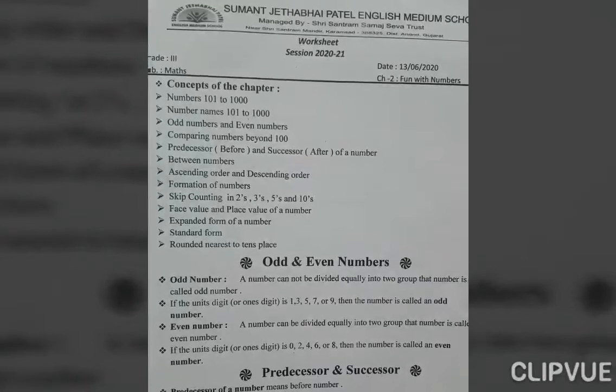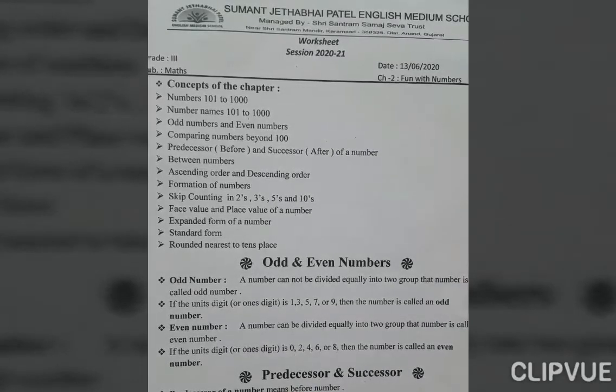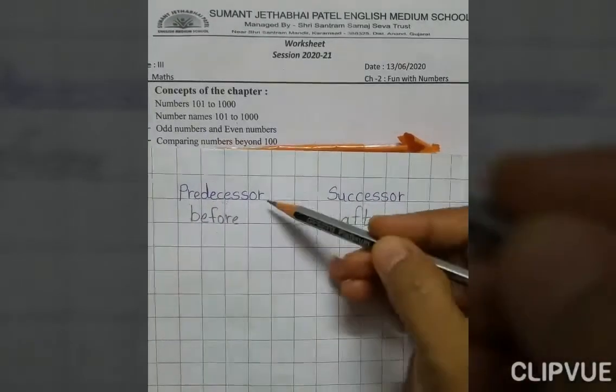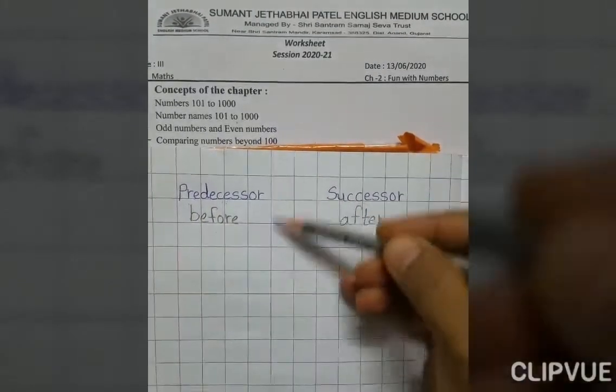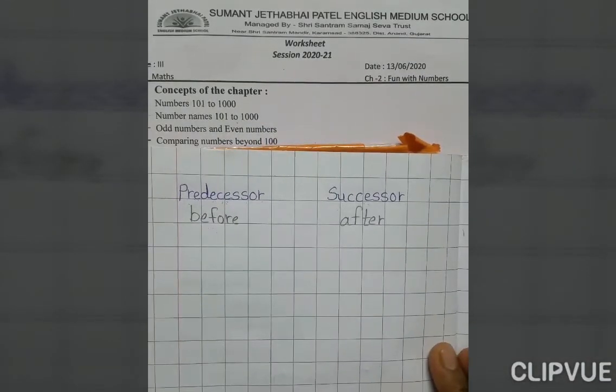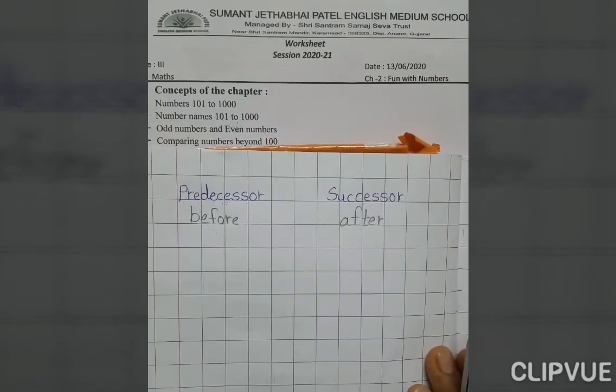Now I request all the students, after completing the odd and even number definition, you should write this way. I show you in my notebook. That way you have to write down the predecessor and successor spelling, a full page. Okay. And please, while you write, you speak also. Pronounce those words. Okay. Now, once I speak and then you repeat after me.